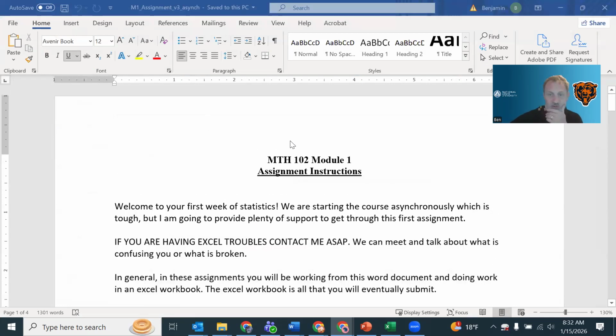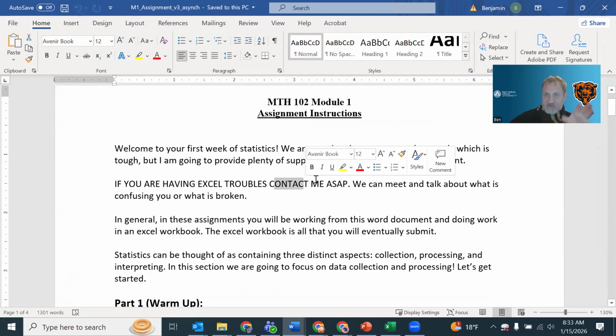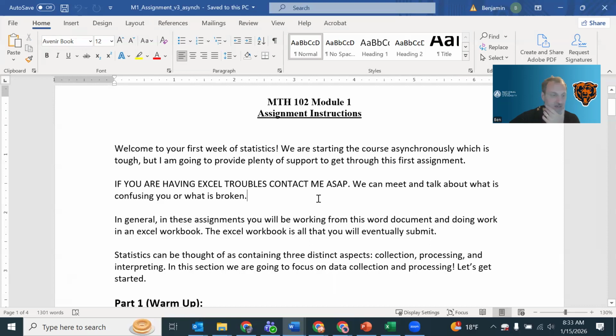So I'm in the Word document, and this is an async version I just made, so these are relevant notes. I put this in all caps because if I put something in the announcement in week 0 to say, hey, test out Excel, but for whatever reason you didn't do that, and now you're realizing you've got Excel problems, text me. It says contact me, but if you've watched any of my videos, you know you should be texting me rather than emailing me for a quick response. They're both fine ways to communicate, but texting is going to get a faster response.